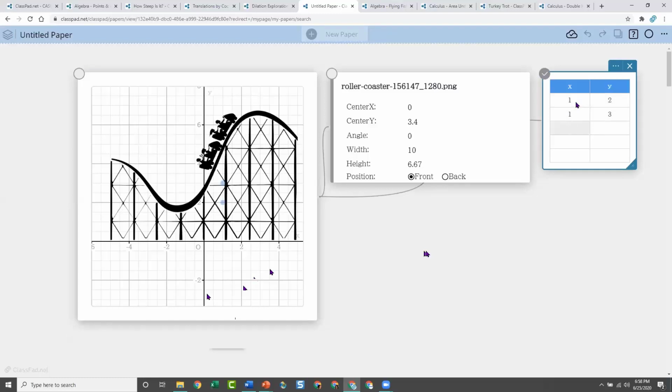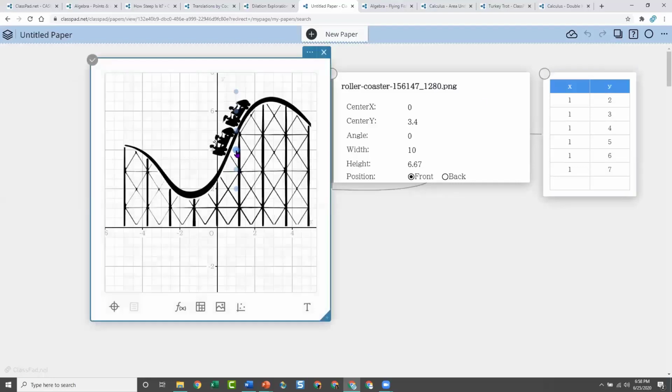I tend to always do them in a row so they are easy for me to figure out, and then I move them after. Now I can move the points and fit them on the curve. I could do it this way.